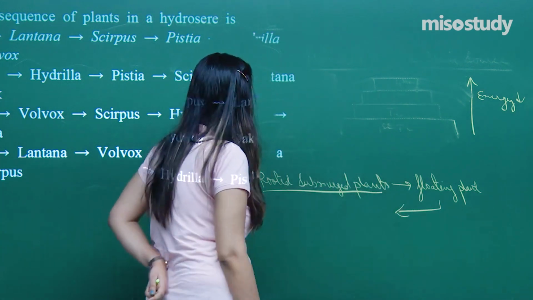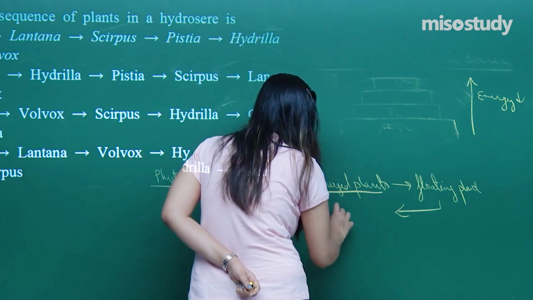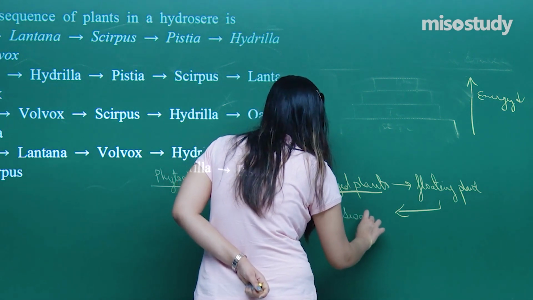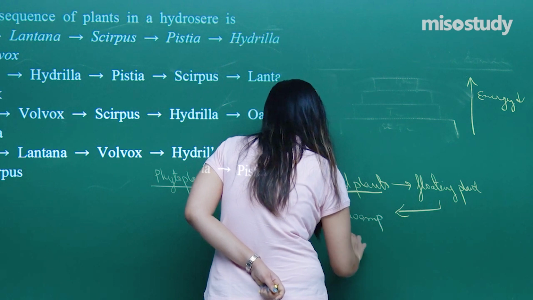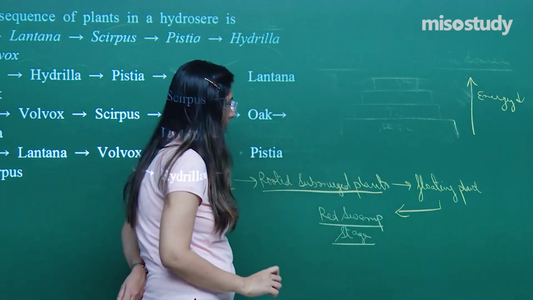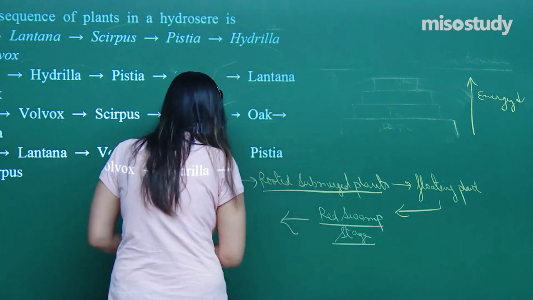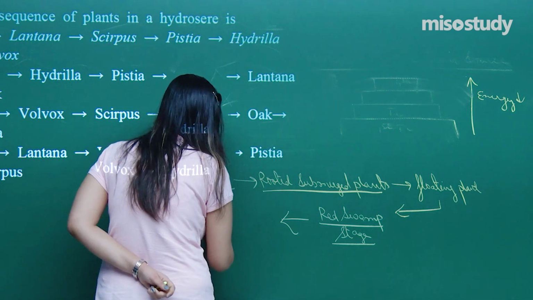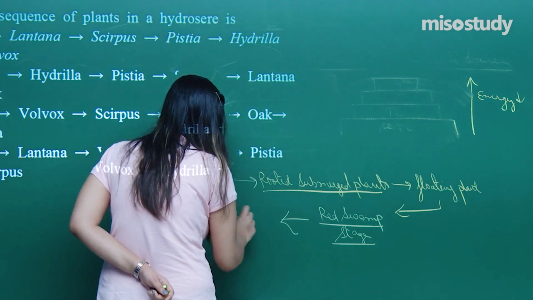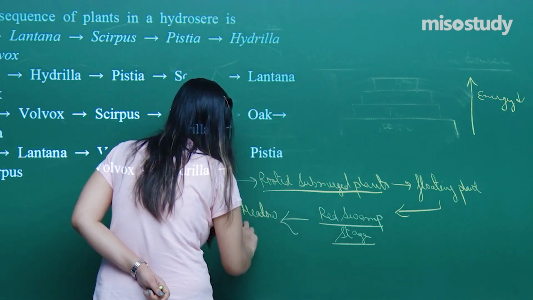After these floating plants, we have the reed swamp stage, and after this we have another stage called the sedge meadow stage.